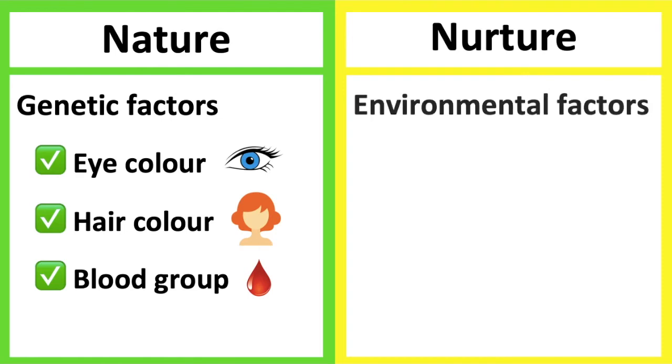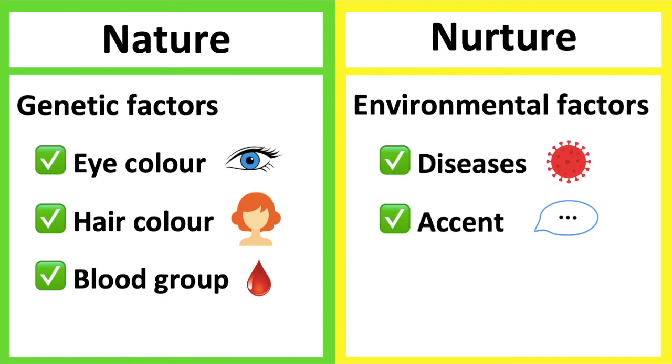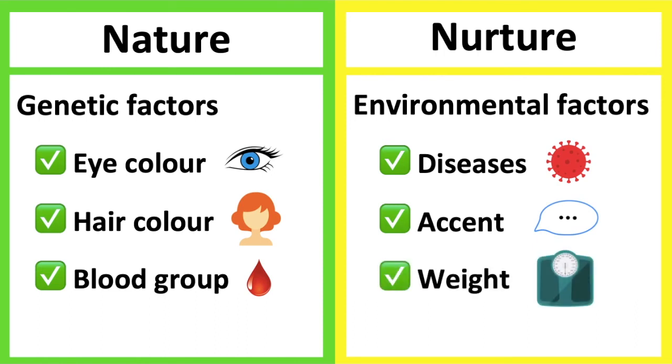Nurture refers to environmental effects that can determine our characteristics. This can include life experiences or our lifestyle that affects our characteristics. Some examples are diseases such as diabetes, a person's accent when they speak, and weight.